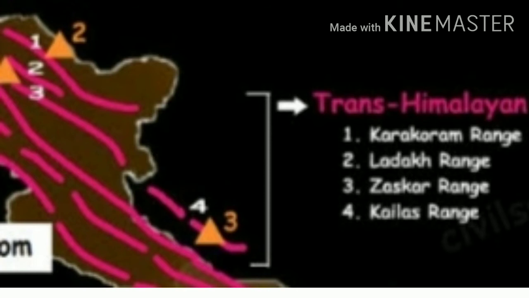It is also called the Tibet Himalayan region because most of the part of these ranges lies in Tibet, and all these ranges are from young to old respectively.